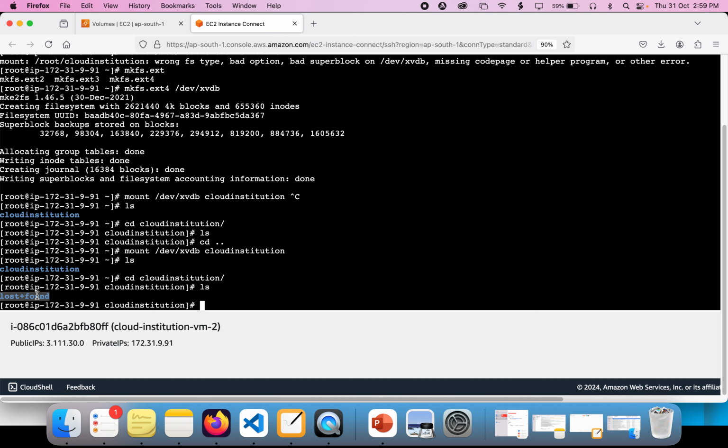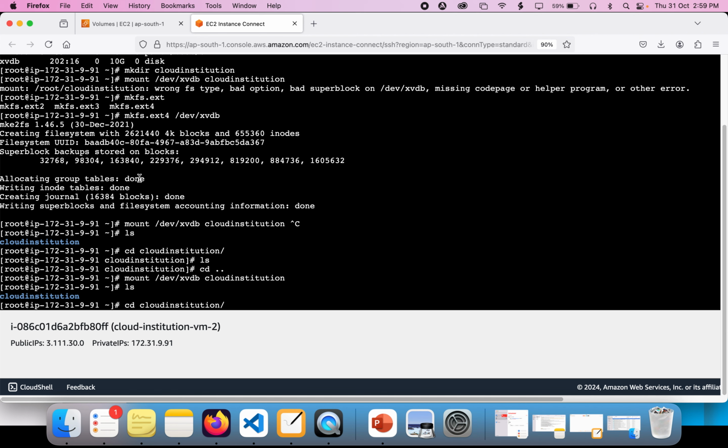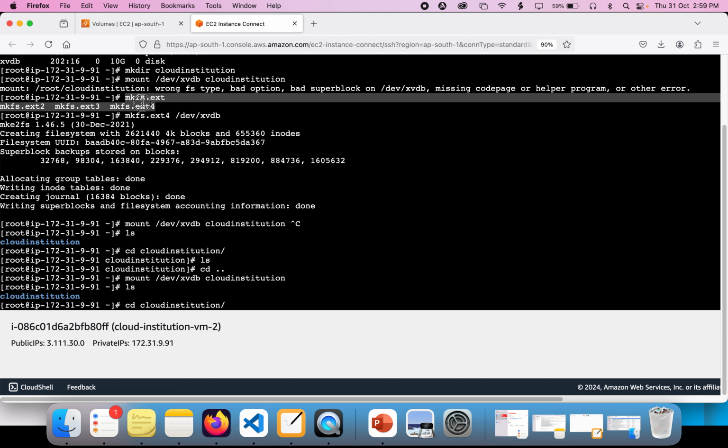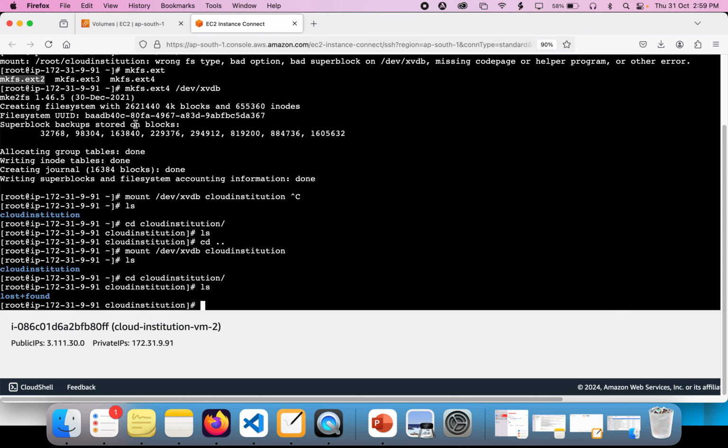So you have to understand this. This can also be an interview question: what is the lost+found folder all about? Hope you understand this. If you have an EBS volume, you cannot start using that EBS volume without formatting it to ext2, ext3 or ext4. You have to format your file system to one of these, and only then will you be able to use it.